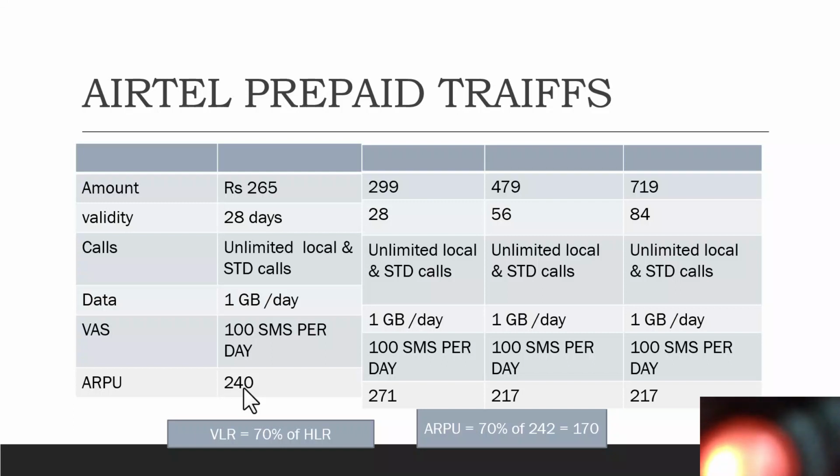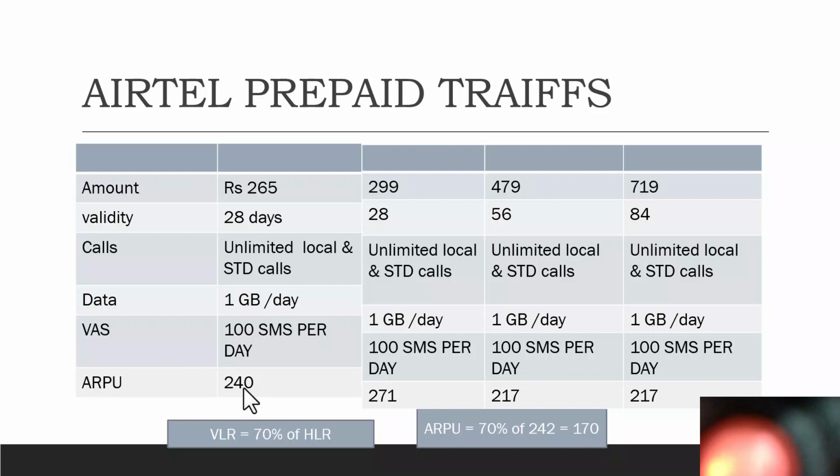So the average comes to 242, assuming that only 70% of people are active, who are there in the VLR. So with 70% of VLR, the ARPU goes to 170. The ARPU of Airtel is close to 170, isn't it? जो हमने देखा ARPU, that is around 171 with the current tariff structure. So it's coming out that way. Only the number is 70% if we have considered it as VLR.